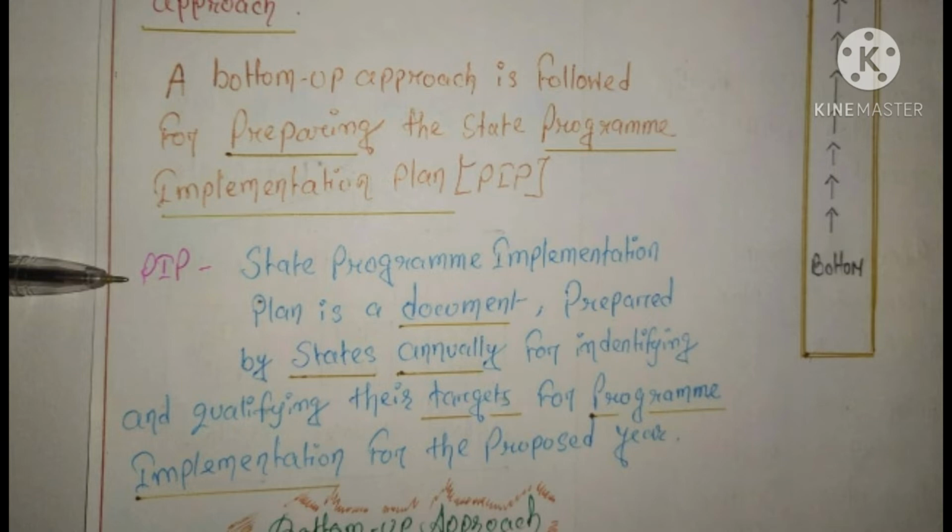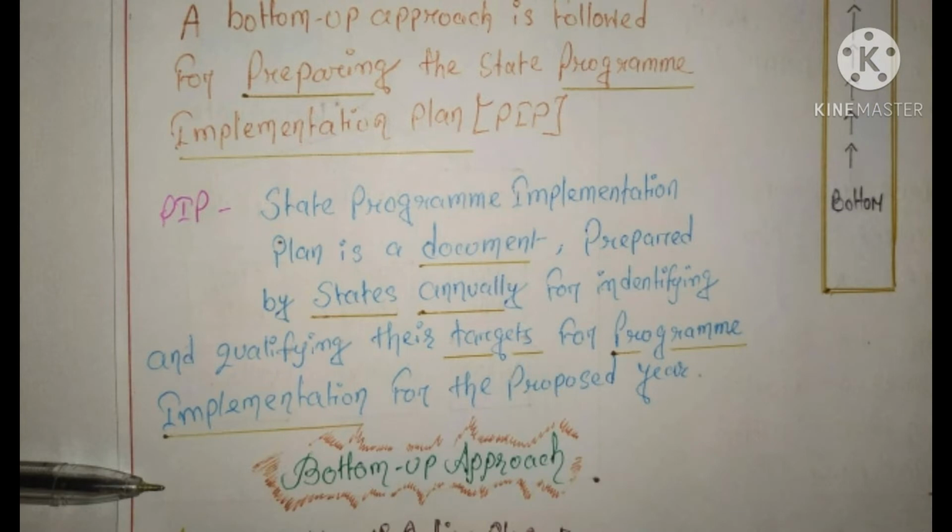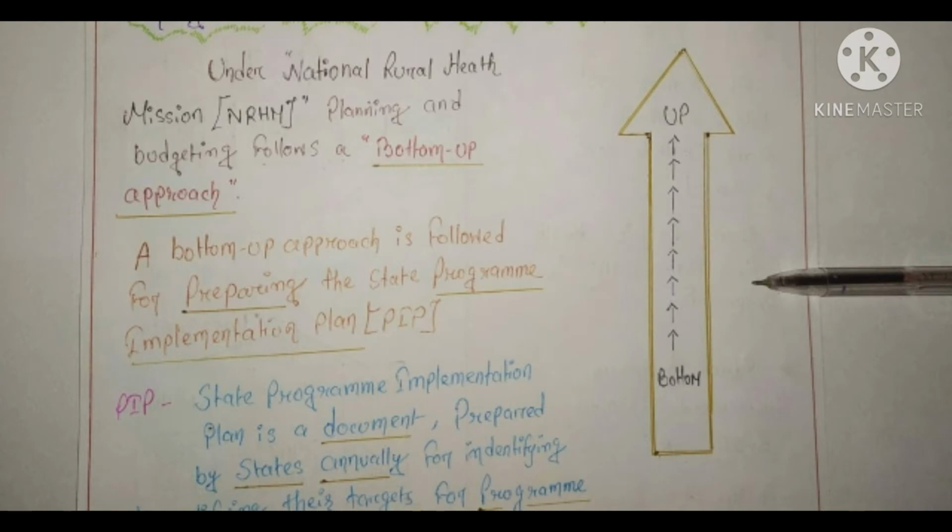Okay, so I hope it's clear. To make this state program implementation plan, every state follows this bottom-up approach. In simple words, bottom-up approach means the process that is applied from downwards to upwards, right?